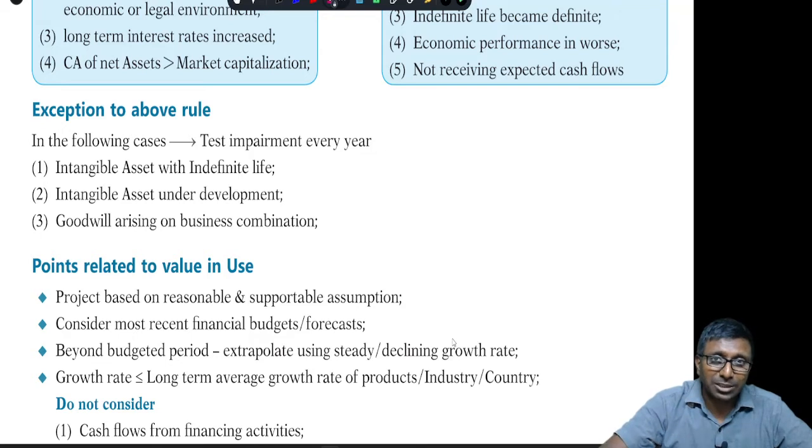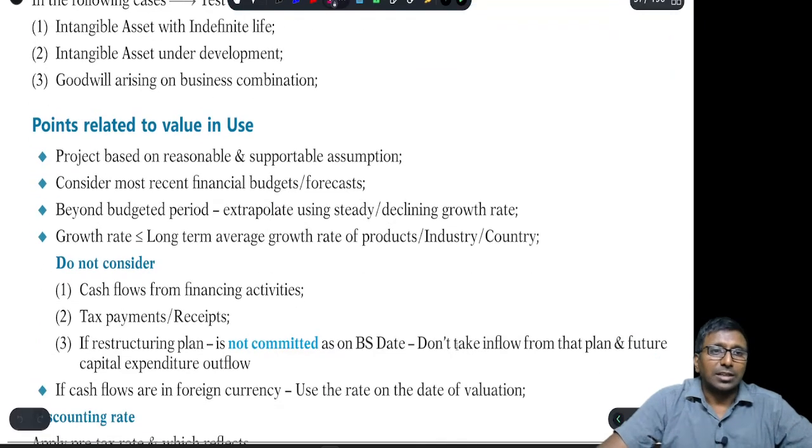These three circumstances, whether you have an indicator or do not have an indicator, must be tested for impairment every year. Every year does not mean on the balance sheet date. It can be done on any one day, right? But you maintain the consistency. That is what is important, right?